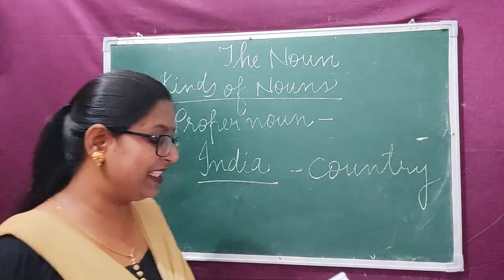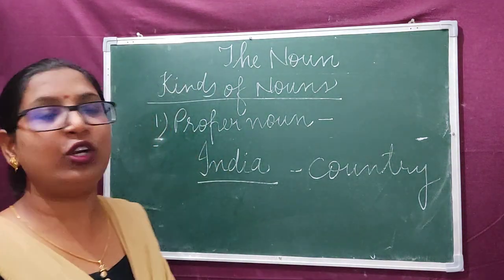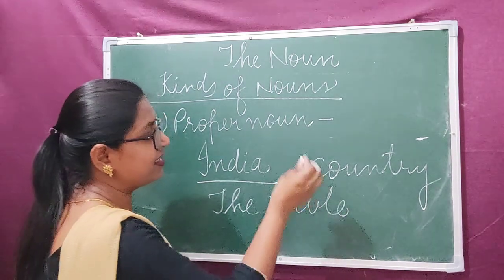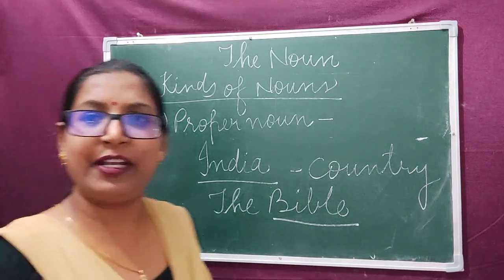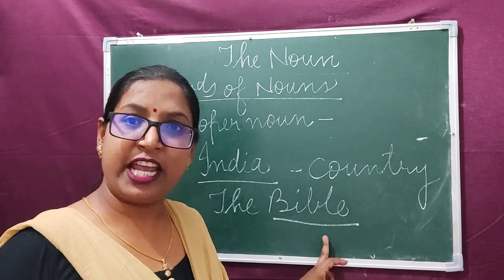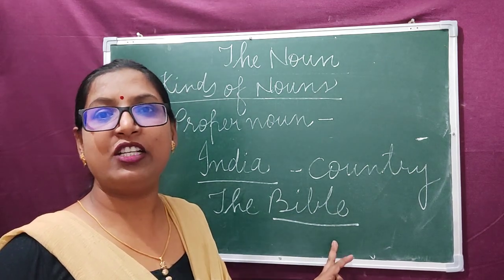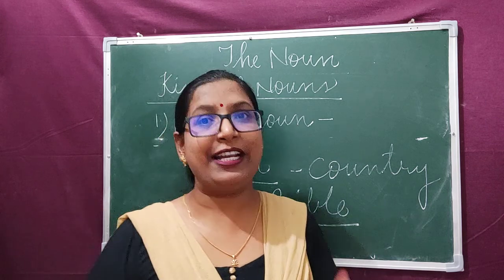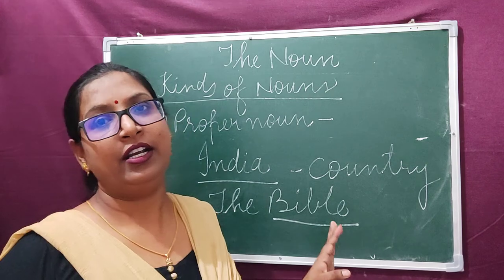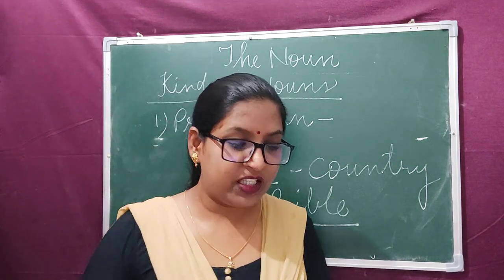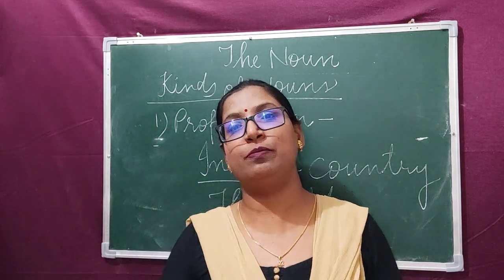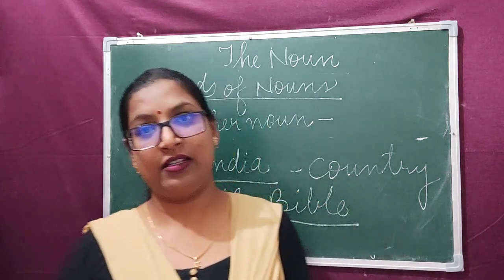Okay, another example I say, the Bible is a holy book. There are many holy books, but a particular holy book is given the name Bible. Clear? So Bible is a particular name of a holy book, so it's a proper noun. Clear? Dear children, a proper noun is the name of a particular person, place, or thing. Clear?